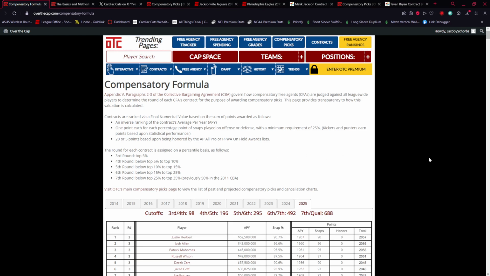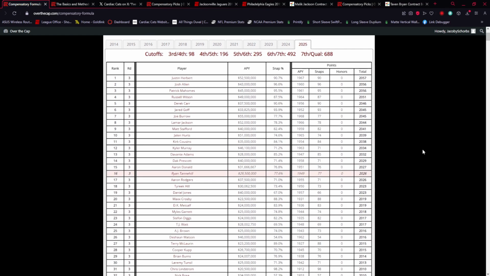So we're going to go through all the players in the NFL. I'm going to show you examples of what players fall into what round valuation. So this includes every player, right? This isn't just free agents this year. This is ranking all players because that is the requirement for the top 35%. It's not just the free agents signed. It's all players in the NFL. So you'll see the rank. That's not the really important part. The important part is the round. We're calling this a round value.